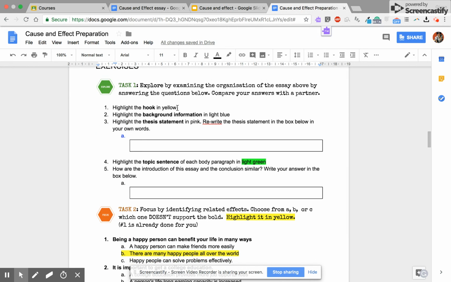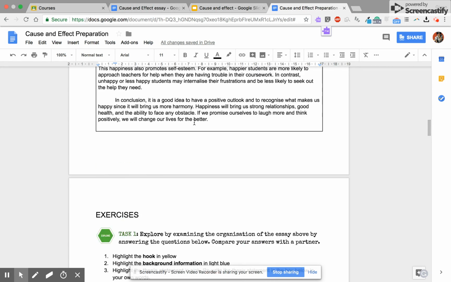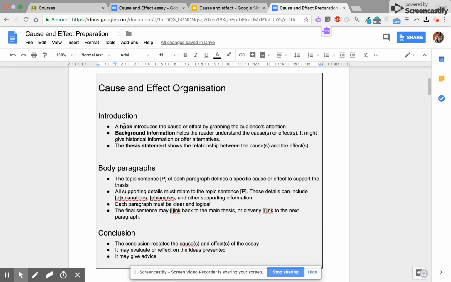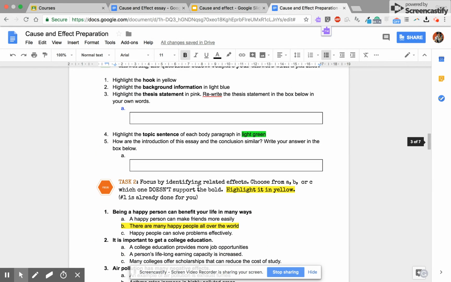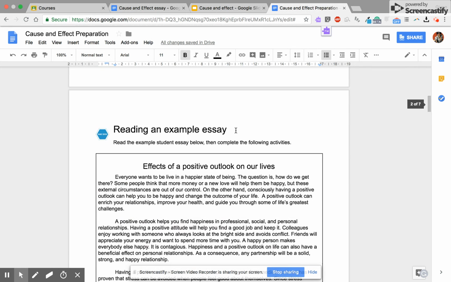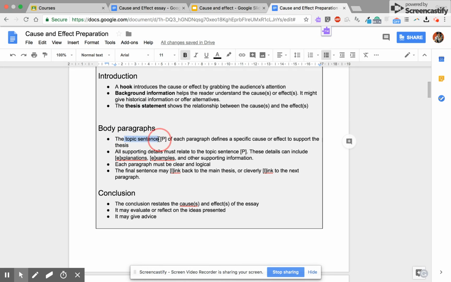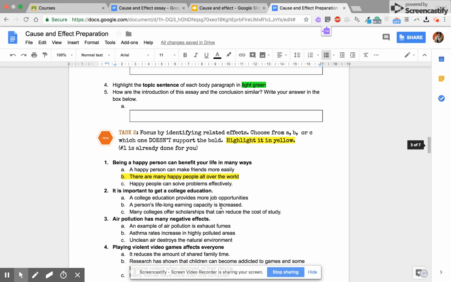First, you'll highlight the hook in yellow, the background information in light blue, and you'll highlight the thesis statement in pink. Where can we find what those things are? Hook, background information, thesis statement. Next, you'll highlight the topic sentence of each body paragraph in light green. Topic sentence is explained in the body paragraphs part.